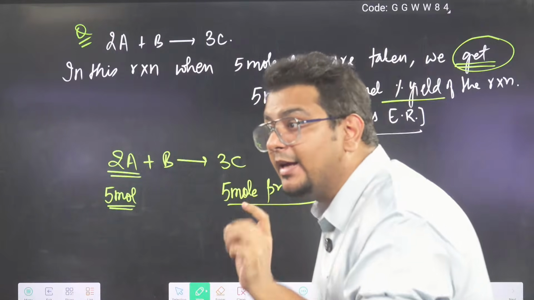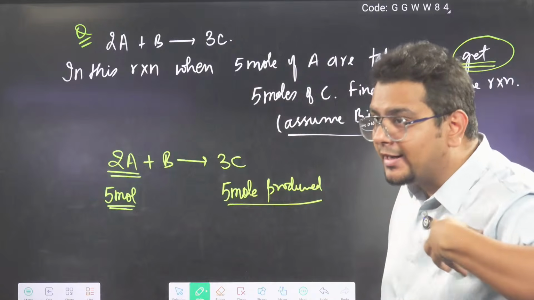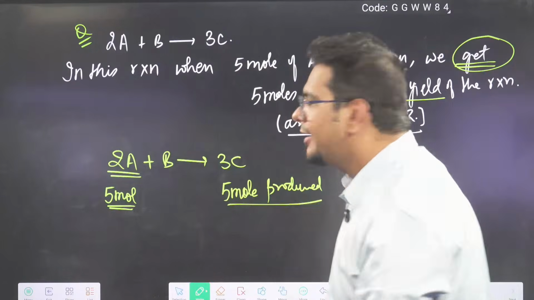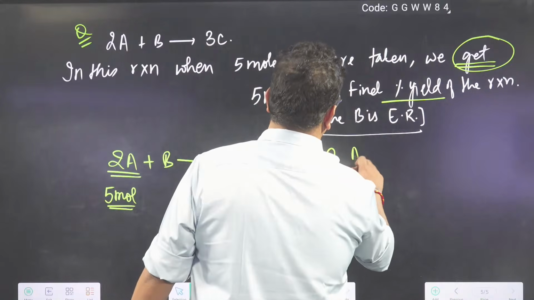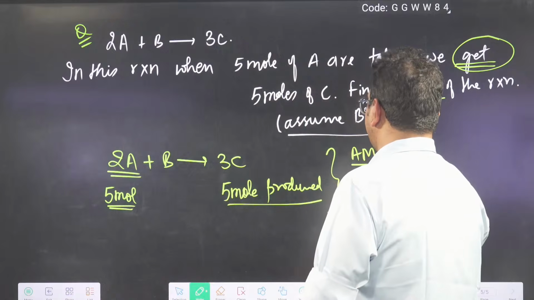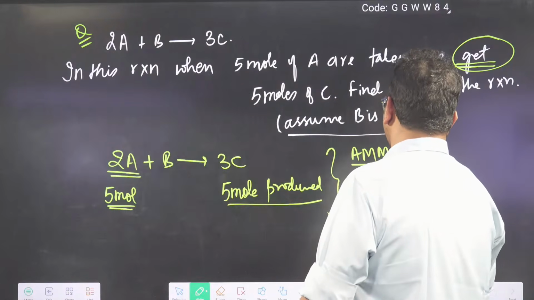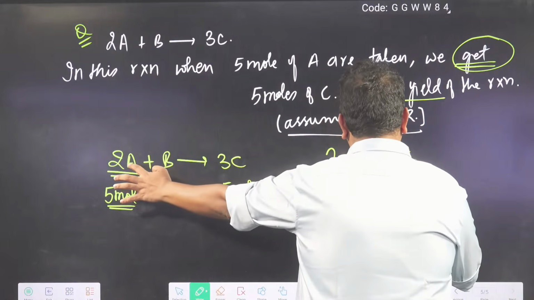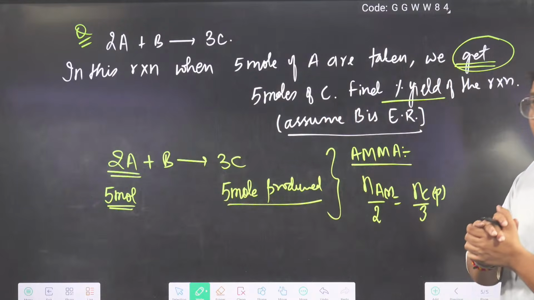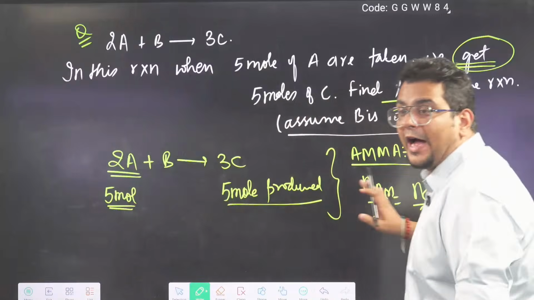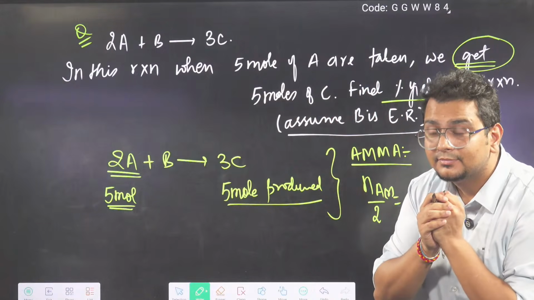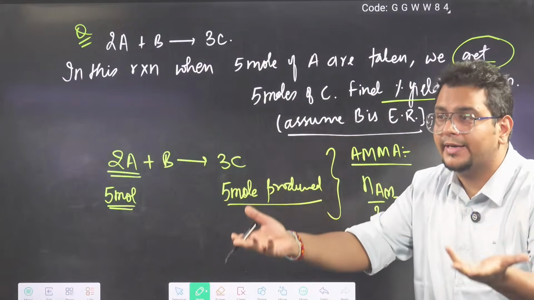And they are telling me that 5 mole of A are taken and 5 mole of C is produced. So when I apply mole analysis, moles of A by 2 is moles of C by 3. Moles of A reacted by 2 is moles of C produced by 3.